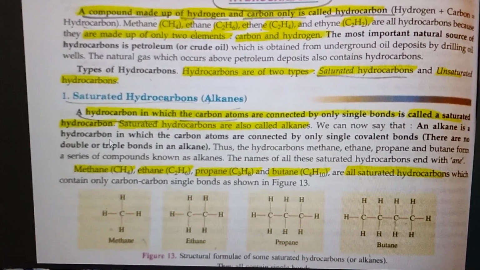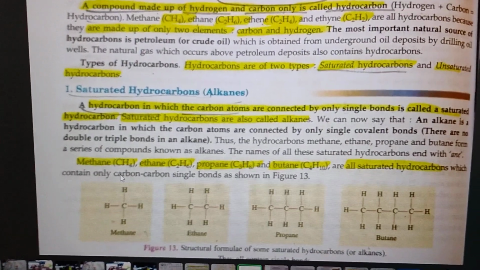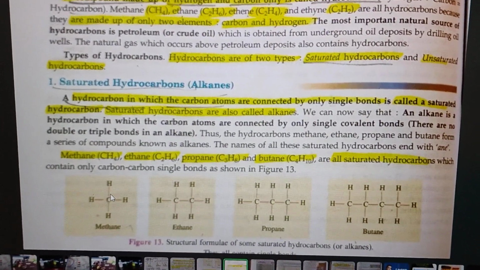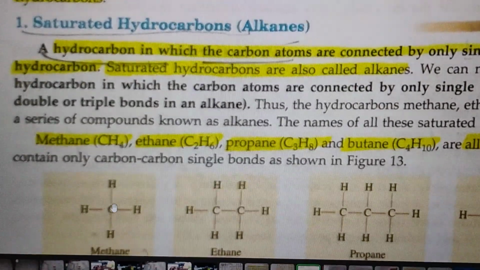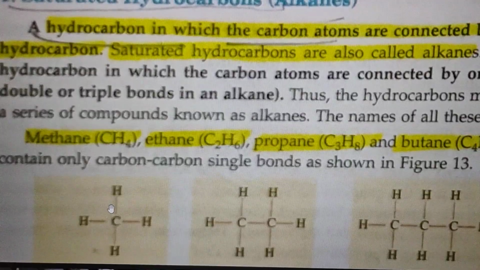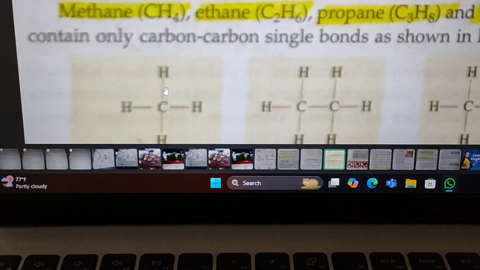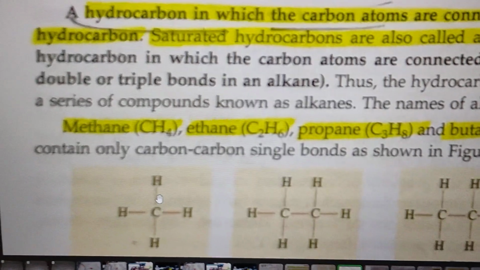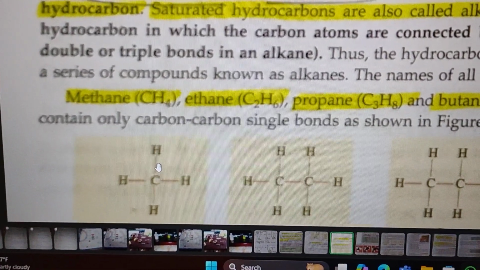Now the question is, what is a single bond? Here I am highlighting the linkage between carbon and hydrogen. You are seeing lines from all four sides, and this is called a bond. This is the linkage between carbon and hydrogen, that is called a bond. And if it is a single line, that is called a single bond.